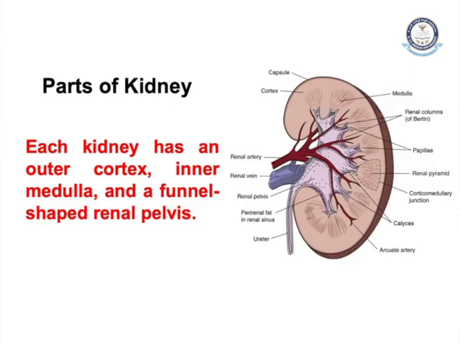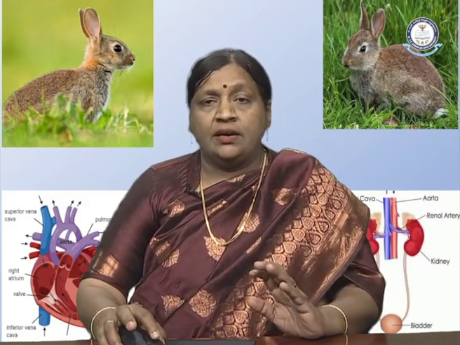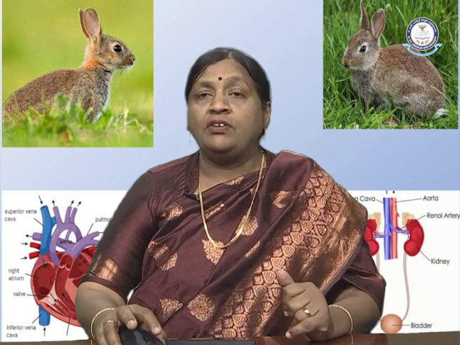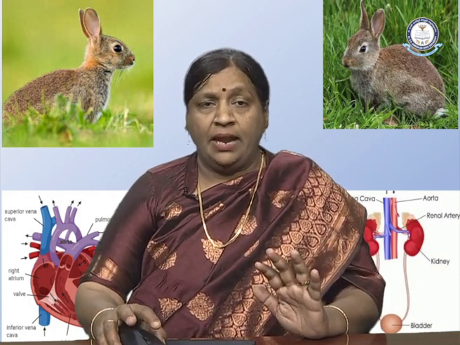Now coming to the parts of the kidney, each kidney has an outer layer which is the cortex. After the outer layer, we have the inner layer, which is called the medulla. And then we have funnel shaped structures, which are called the renal pelvis. So these are three different parts of the kidney: the outer cortex, inner medulla, followed by the renal pelvis.